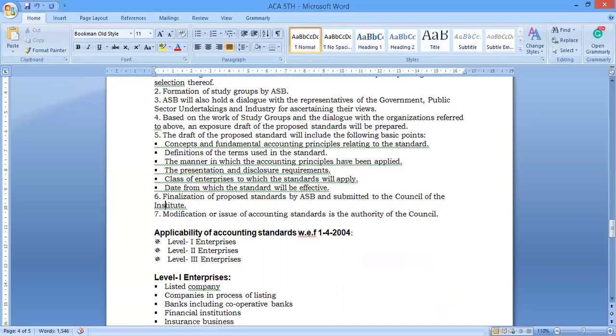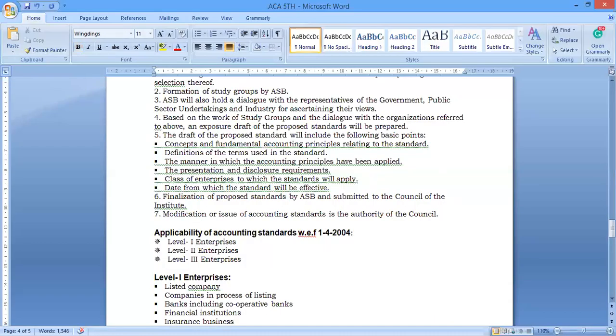So these are all the major proforma given by the Accounting Standards Board. That is a formal procedure, and these procedures have to be fulfilled.